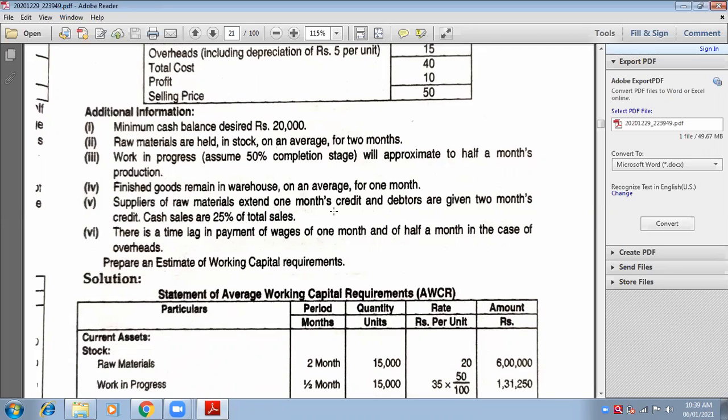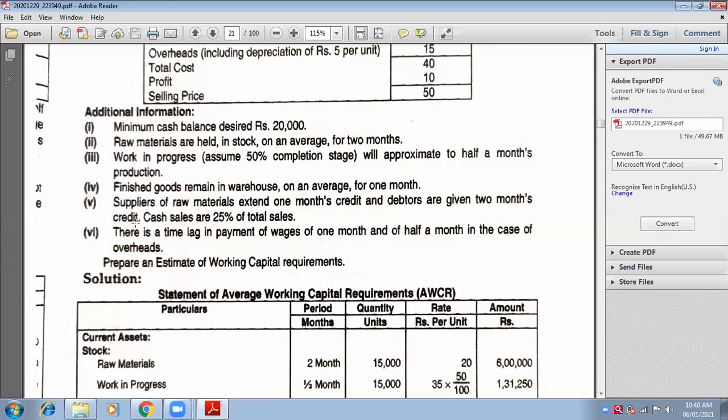It is related to creditors. What is the base for the creditors? Cost of raw material. Until you know the base you will not be able to solve it.